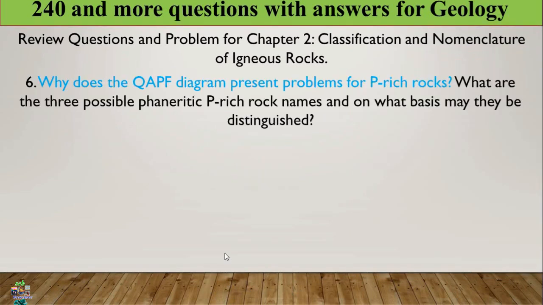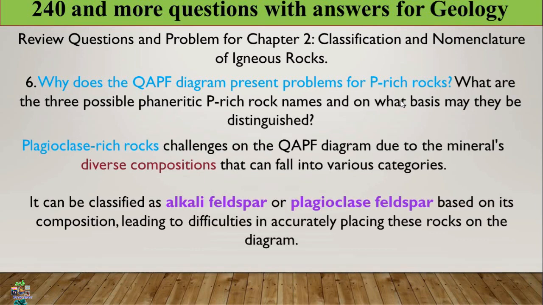Let us proceed. Question number 6 asks why the QAPF diagram presents a problem for P-rich rocks. P means plagioclase-rich rocks. The reason is that plagioclase-rich rocks are a challenge on the QAPF diagram due to their diverse compositions, meaning the different compositions in the category. They can be classified into two: alkali feldspar and plagioclase feldspar. So the reason for that problem is the diverse compositions of the feldspar.